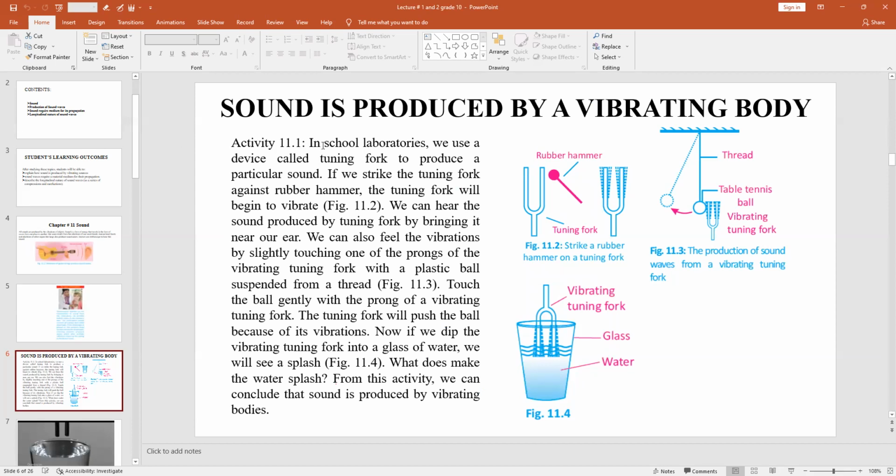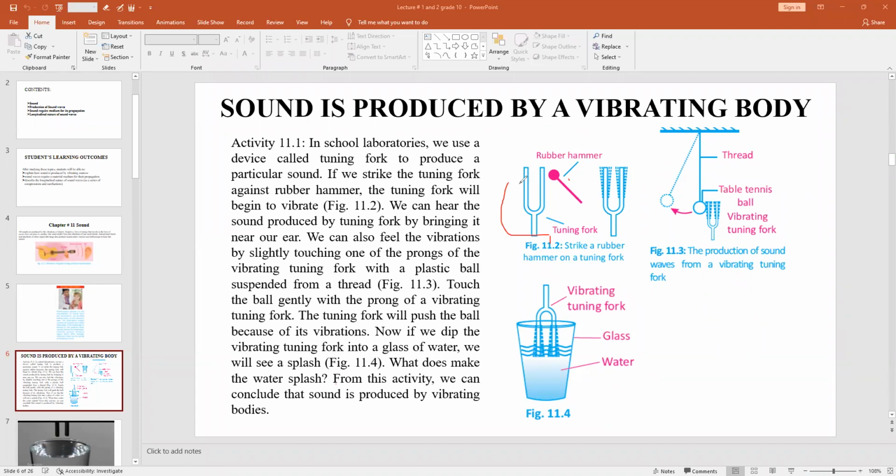In school laboratories, we use a device called a tuning fork to produce a particular sound. If you see figure 11.2, there is a tuning fork. If you see, it is straight at the bottom and U-shaped at the top. This U shape is basically known as the prongs of a tuning fork. This is one prong and this is the other prong.